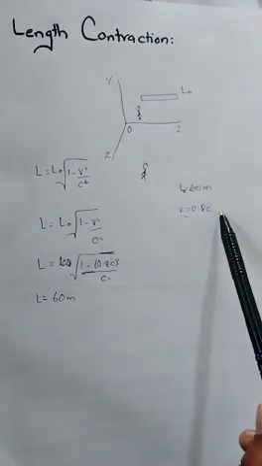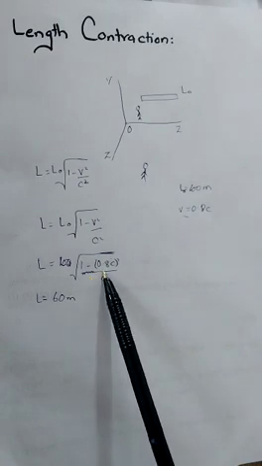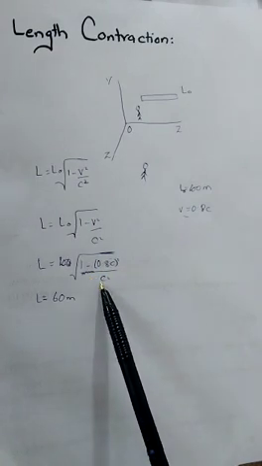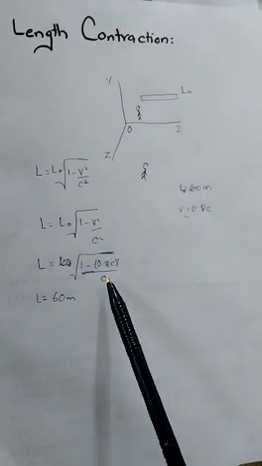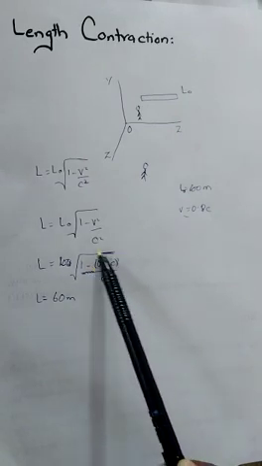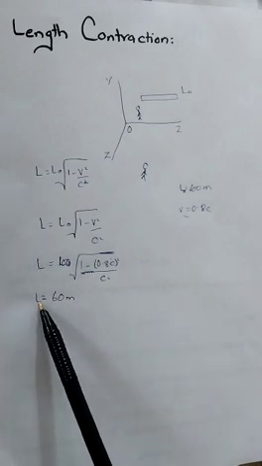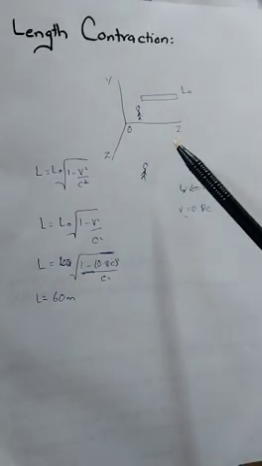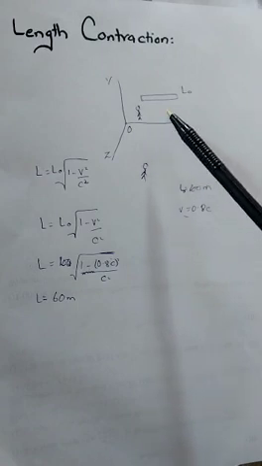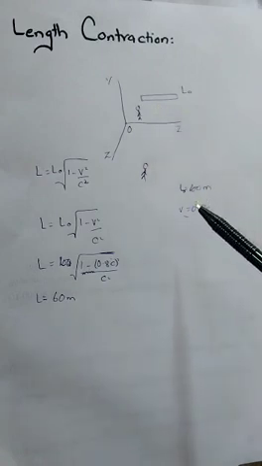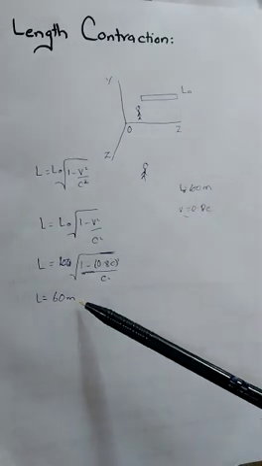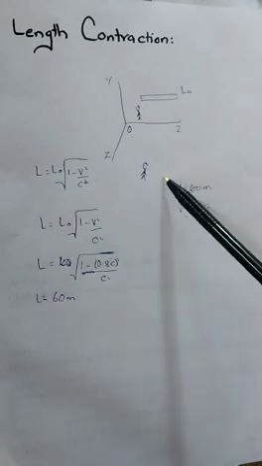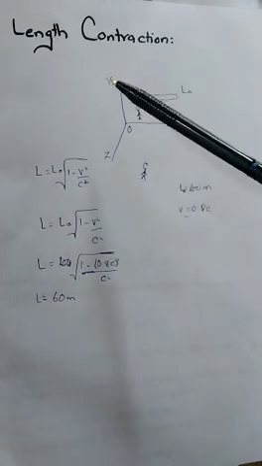V is 0.8 times the speed of light, so instead of v we put 0.8c, giving 0.8 squared c squared divided by c squared. The c squared cancels with c squared. When we solve this, we get the new length, measured by this observer, equal to 60 meters. Now the length has become shortened from the original length. This we call length contraction.